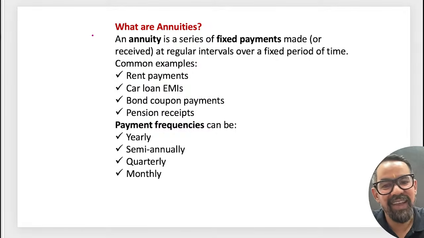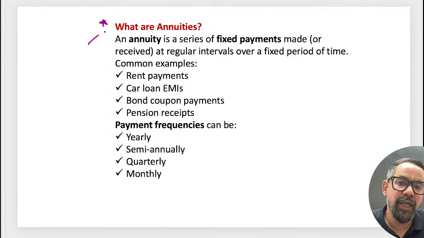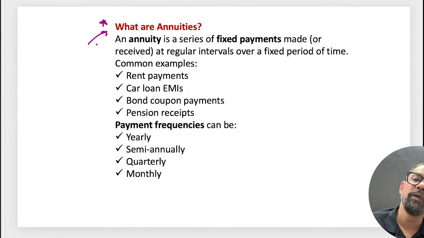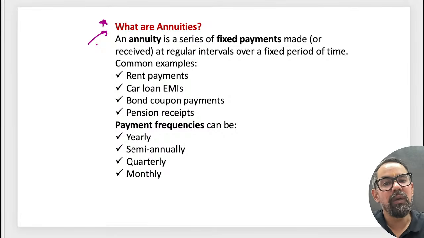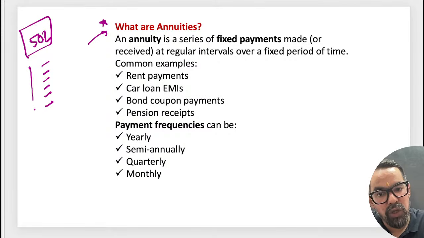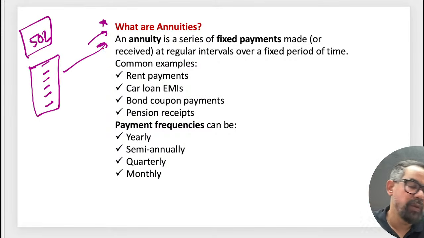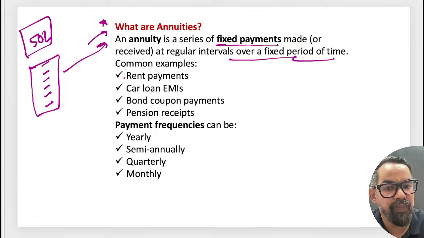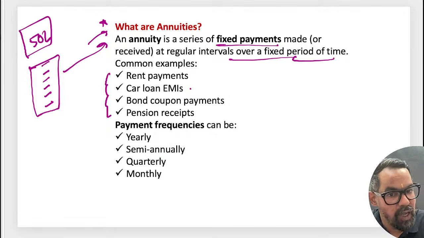Yes, grace marks will get. Now we have annuities, okay? So basically annuities, let's say it's a case of a loan, or a customer who took some sort of loan from the bank. Let's say they took a 50 lakh rupees loan, and they are paying this loan in installments. These installments are generally known as annuity. An annuity is a series of fixed payments made or received at regular intervals over a fixed period of time, like rent payments, car loan EMIs, bond coupons, pension and others.